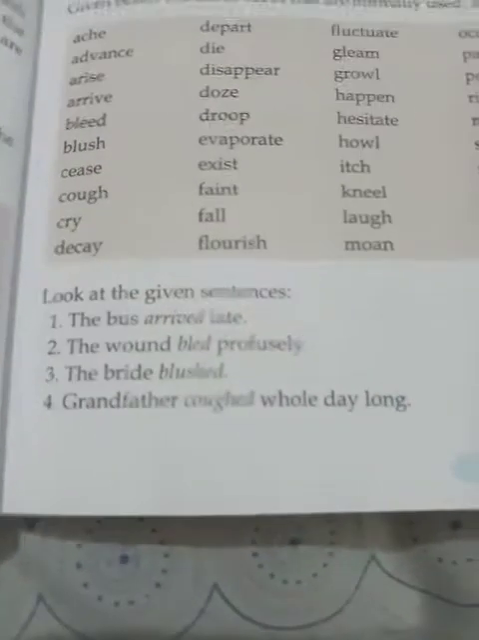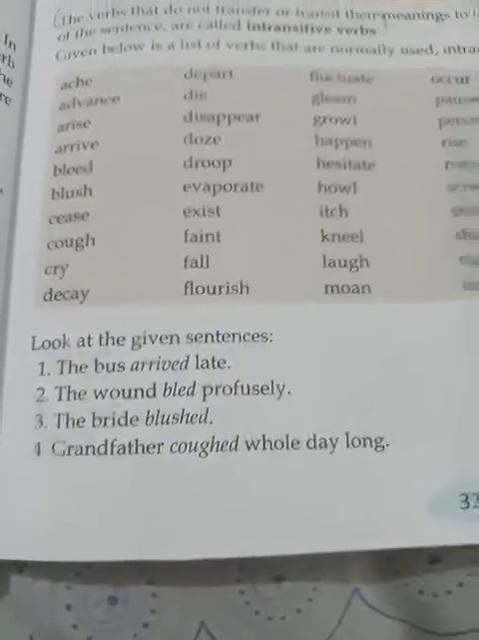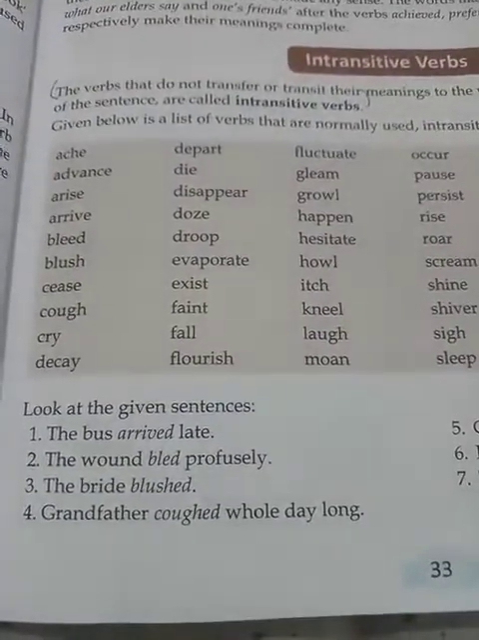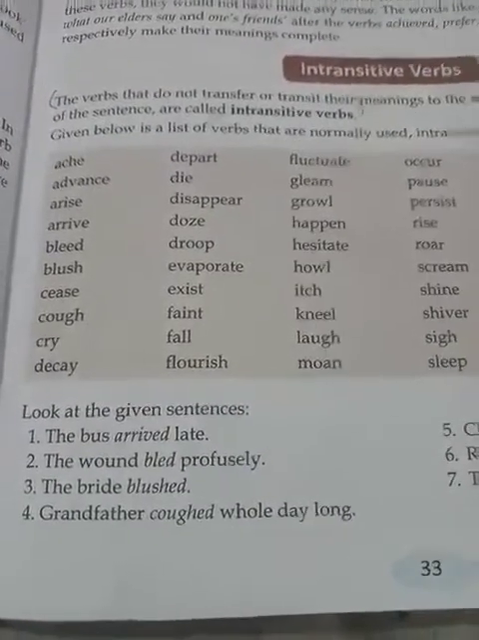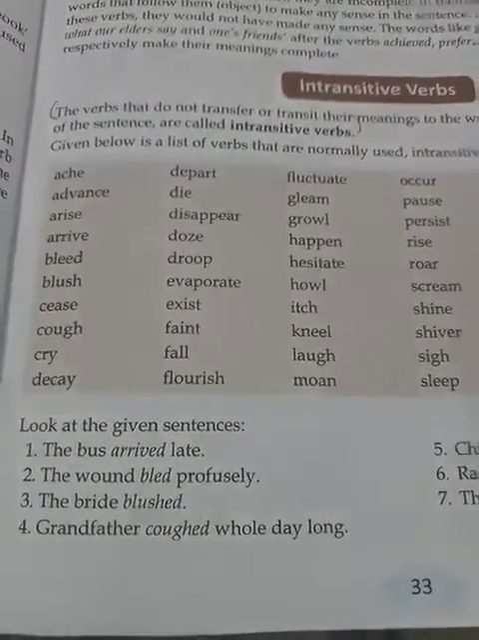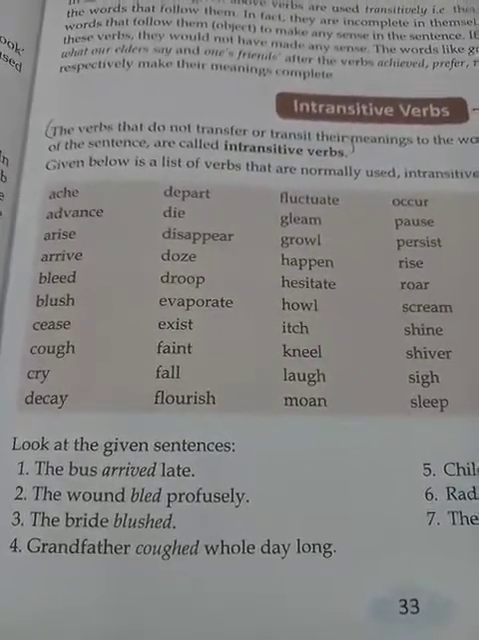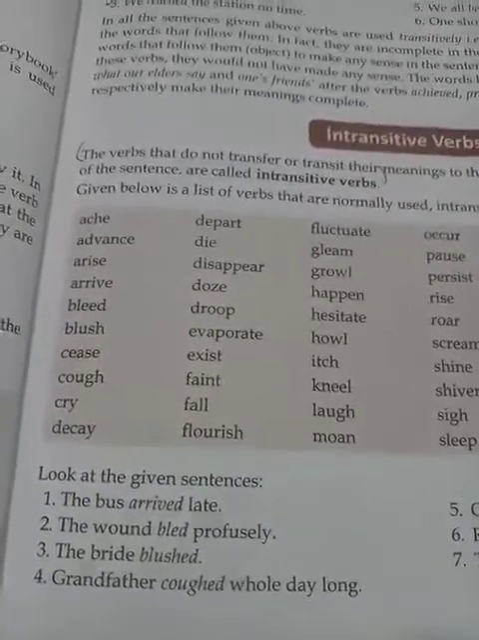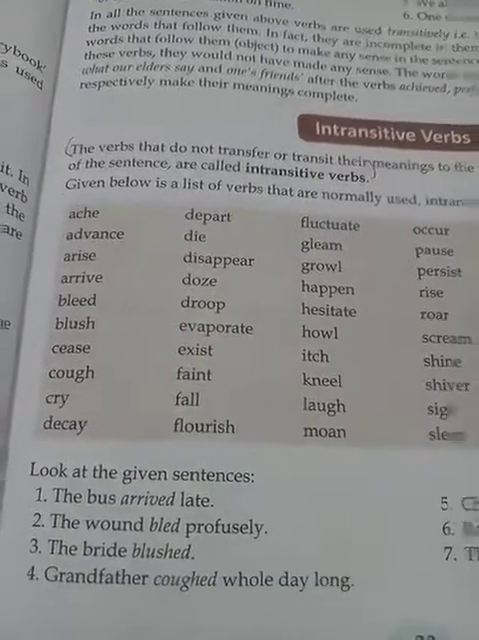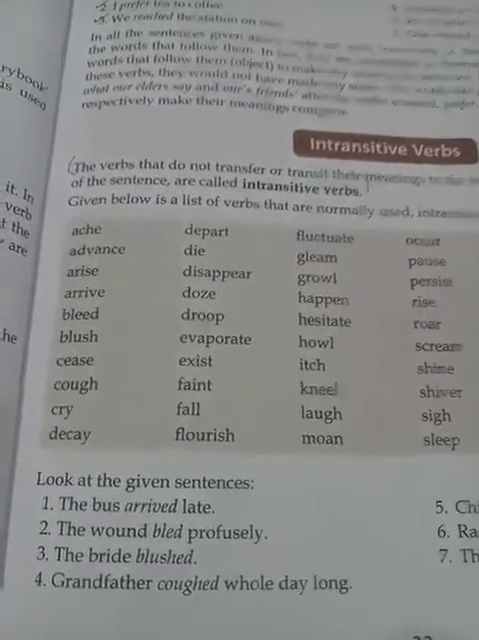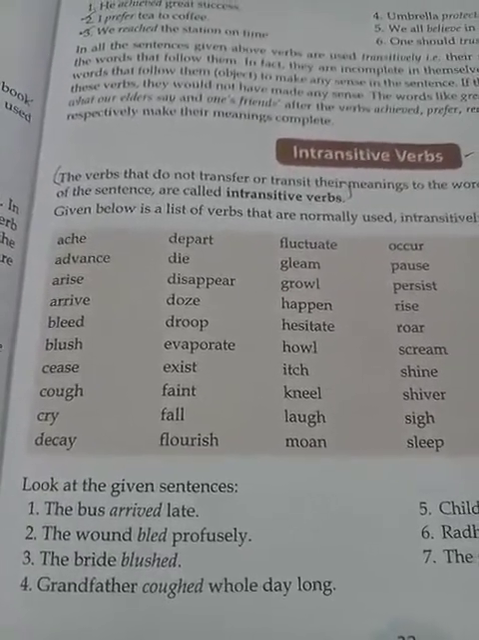One more example, the bus arrived late. In this sentence, we can see that the verb is arrived. And even if we omit the word late, the meaning of the sentence is complete. So we can say that the verb arrived is used as an intransitive verb in this example.